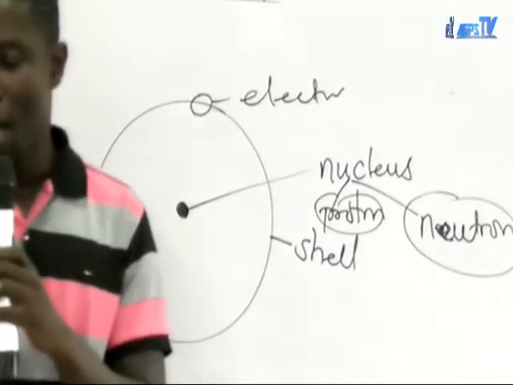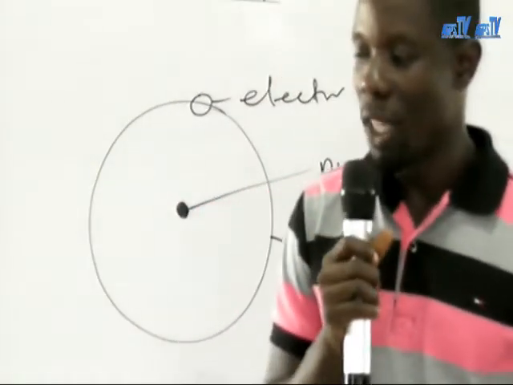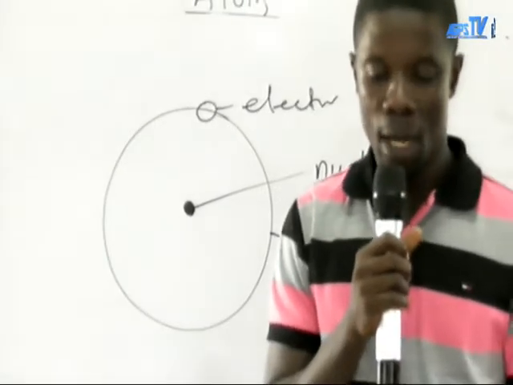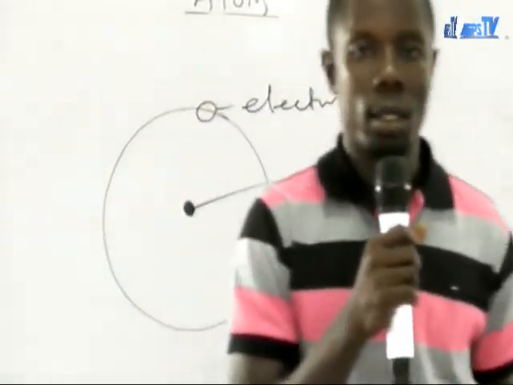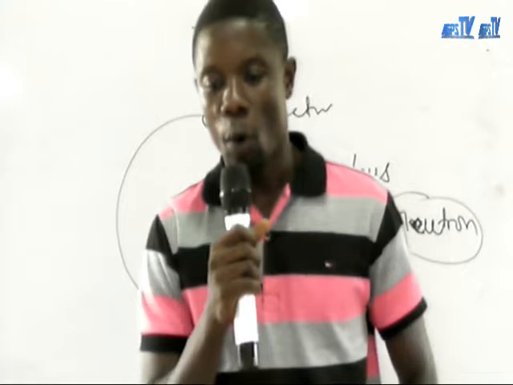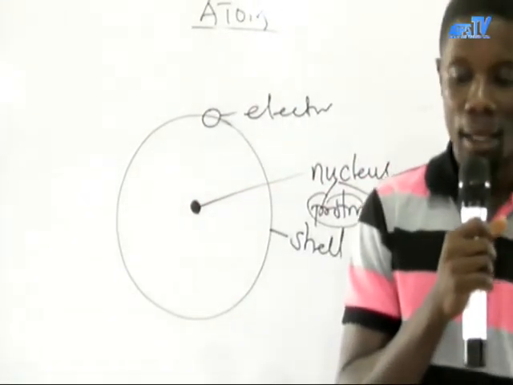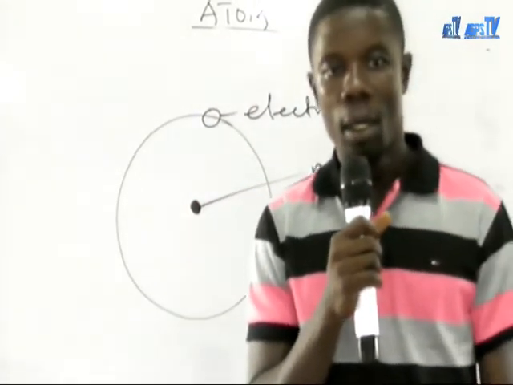Now, the entire mass of an atom is concentrated in the nucleus. I told you, the entire mass of the atom is concentrated in the nucleus. It is very important.